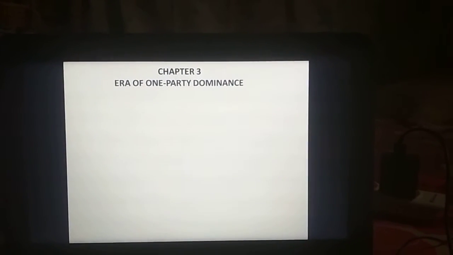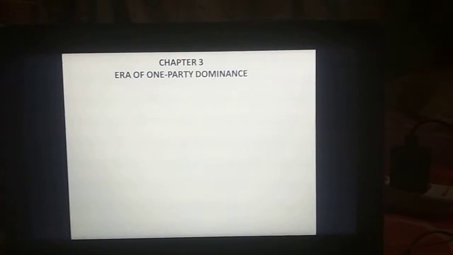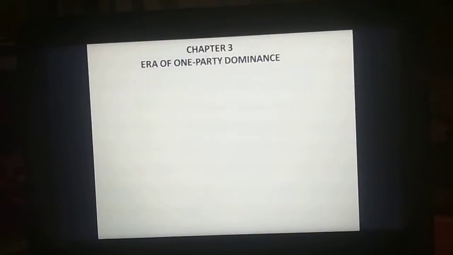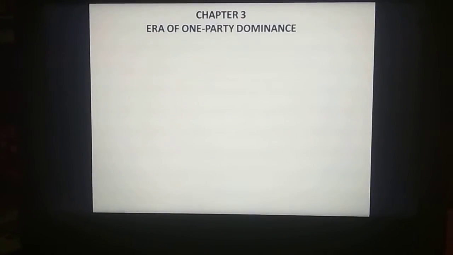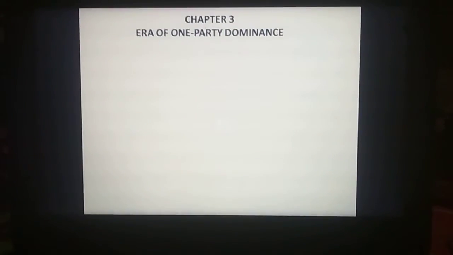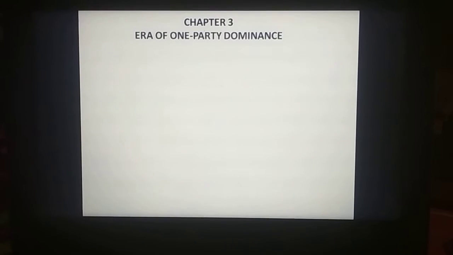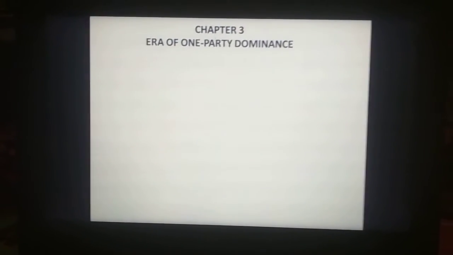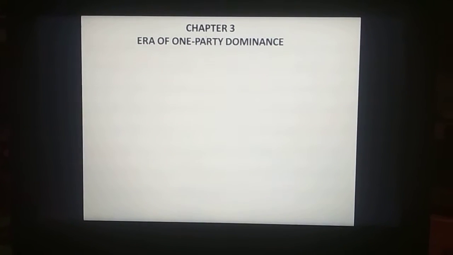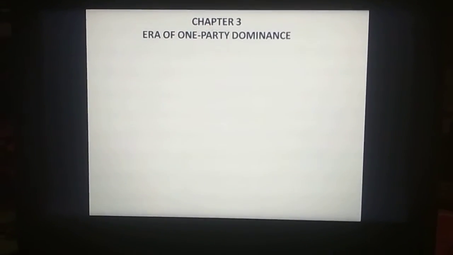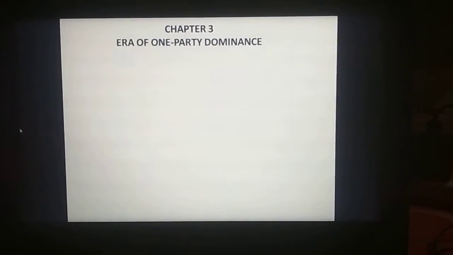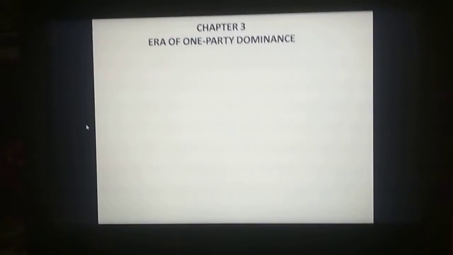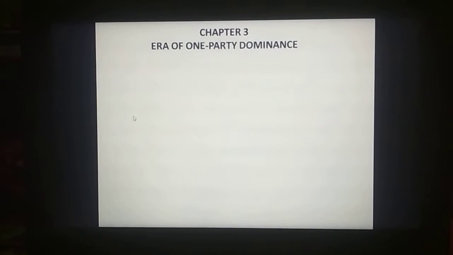So here, by the title itself, we are talking about one particular political party. We are talking about our country India, the era of one party dominance in India. The one party is the Indian National Congress, INC, formed by A.O. Hume in 1885, as we all know.